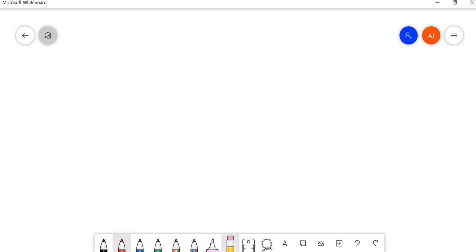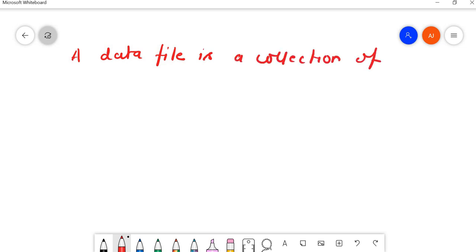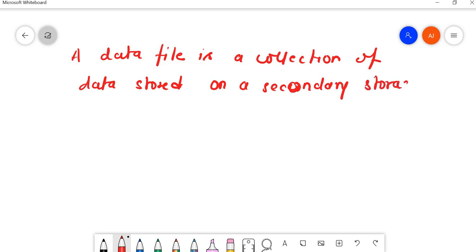Okay, so you can write: a data file is a collection of data that is stored on a secondary storage device.